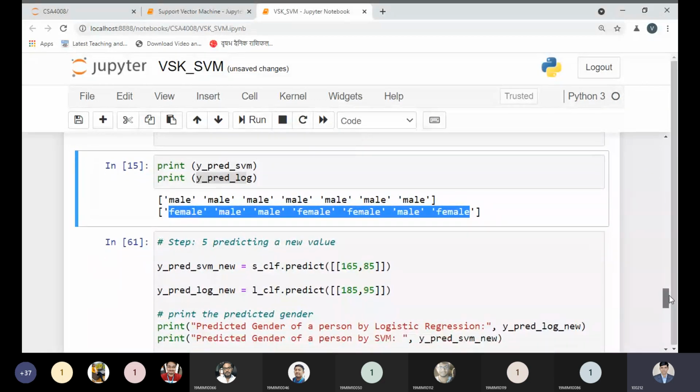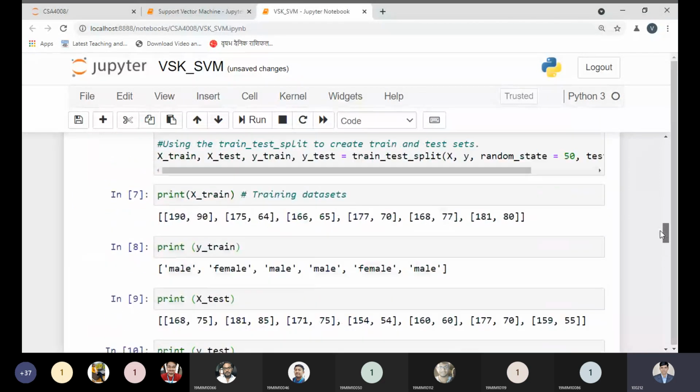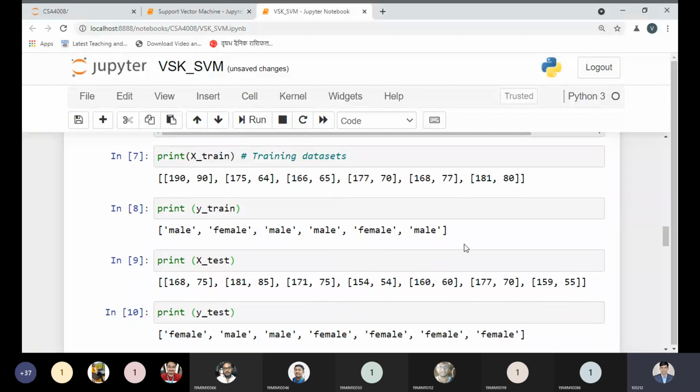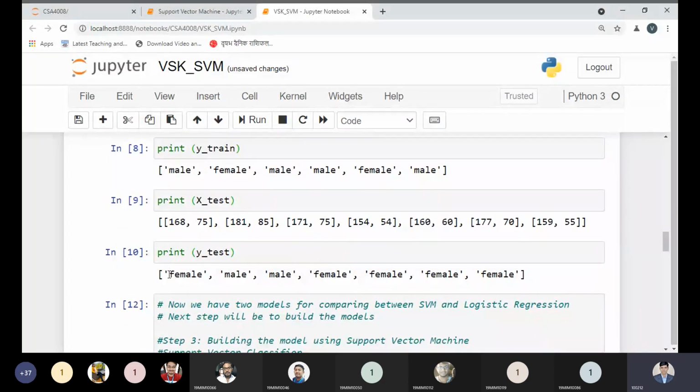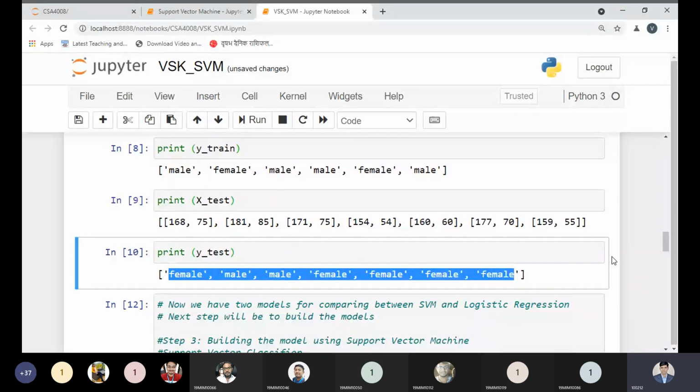Now we are getting this value, and you can observe what testing values we have. The testing values contain female, male, male, female, male, female, female. So this is the point.